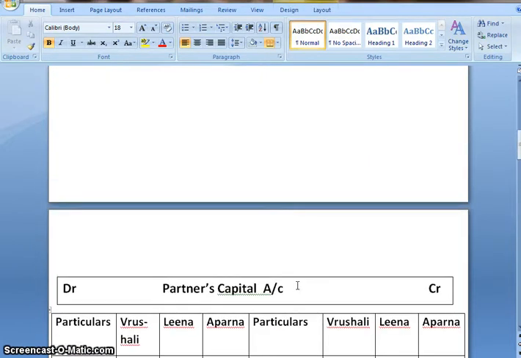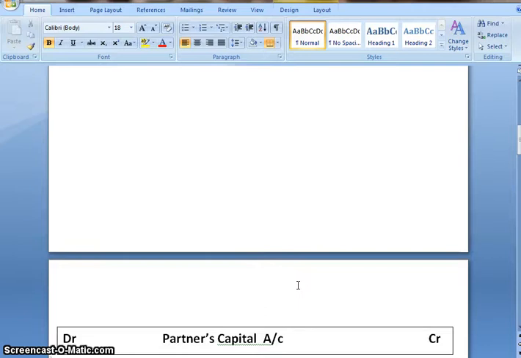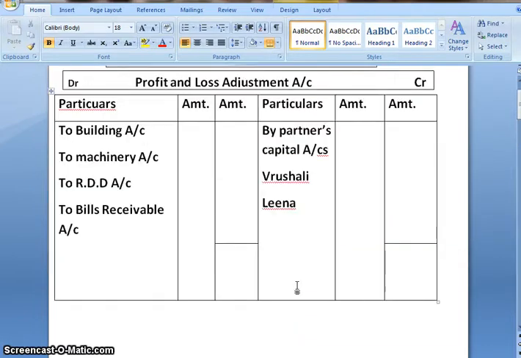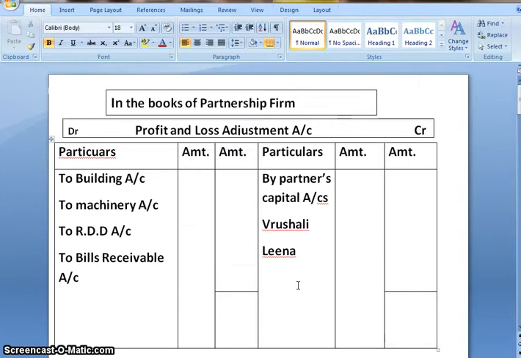Now depreciation is a reduction in the value of assets and therefore the adjustment in P&L will be: P&L adjustment account debit to building account and machinery account. The depreciation amount of building is 5,500, of machinery 2,400.